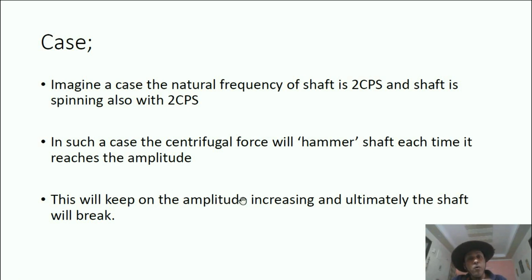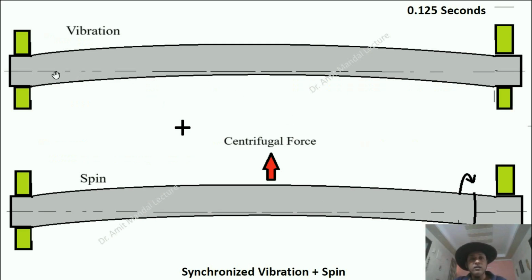This will keep on increasing the amplitude, and ultimately no more amplitude can be borne by the shaft and it will start vibrating vigorously and can fail. You can see that it is vibrating at 2 cycles per second and also spinning at 2 cycles per second. From the mean position it will reach the amplitude in 0.125 second. You can calculate this. It is at amplitude, and the centrifugal force is also acting in the same direction, so both will add up.